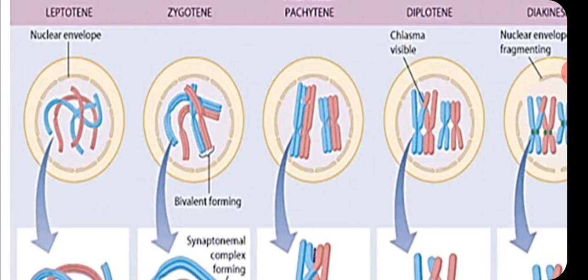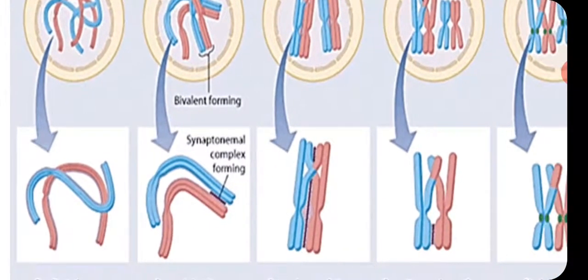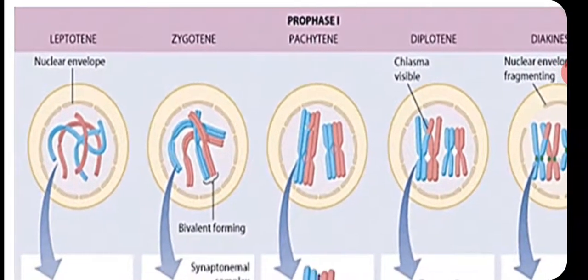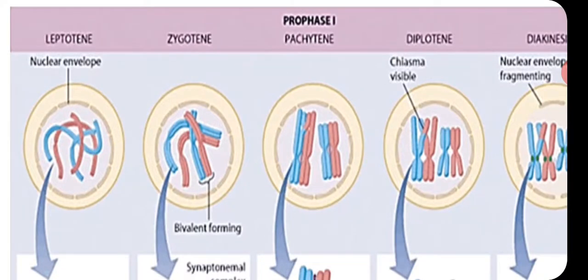They can appear as chromonemata, distributed all over the nucleus, like chromatin. During leptotene, the nucleus also appears very clear and round.